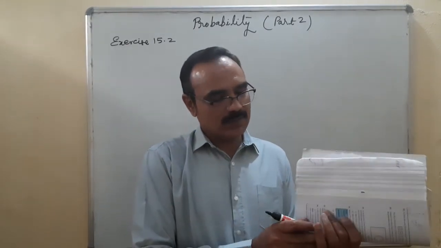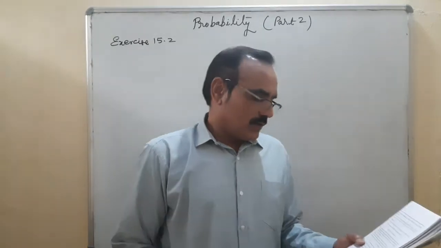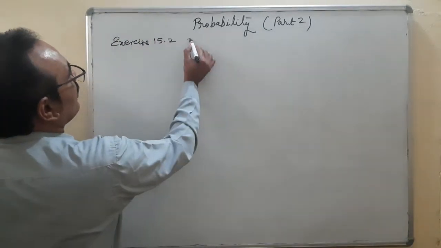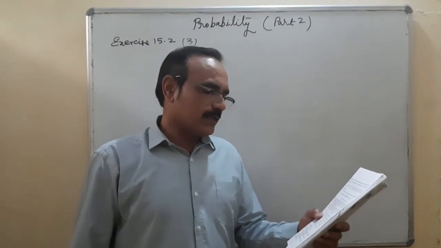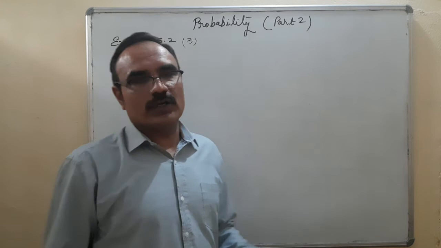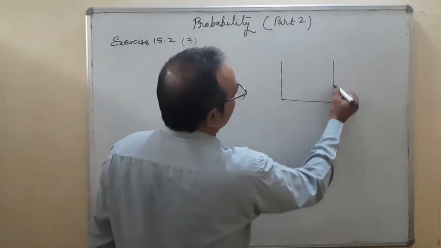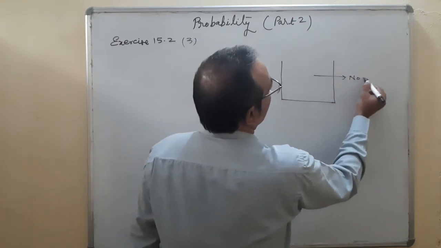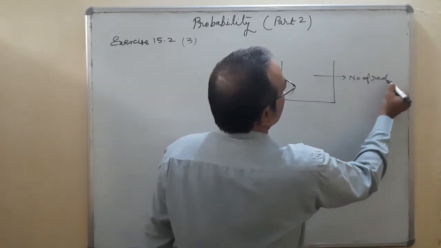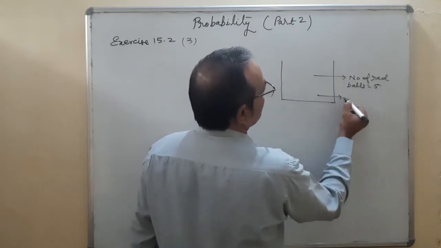What is the condition of this? Question number 3: a bag contains 5 red balls and some blue balls. Make a diagram. It's a bag. Number of red balls is equal to 5.